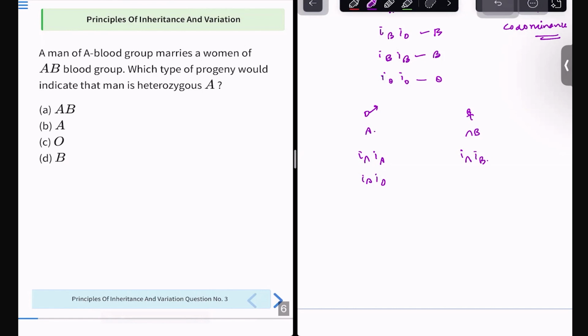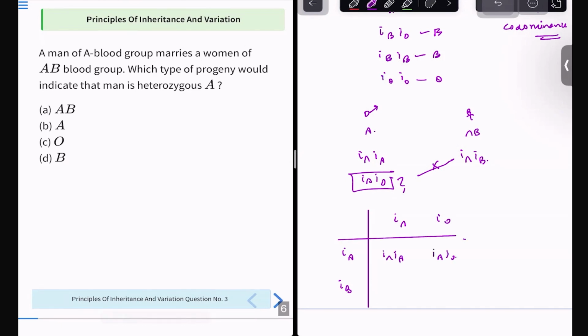The question says I have to prove that the man is heterozygous A, and they are indicating this by showing the progeny. Okay, let us see. First, let us assume the man is heterozygous A. So let us make a cross between these two: IA IO by IA IB. The cross gives IA IA, IA IO, IA IB, IB IO.